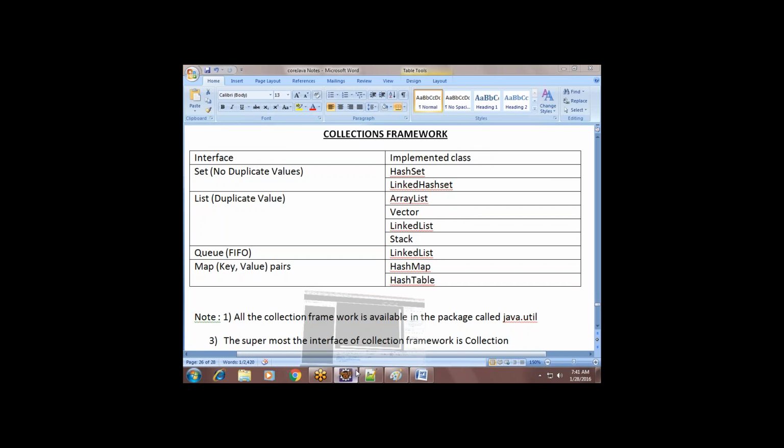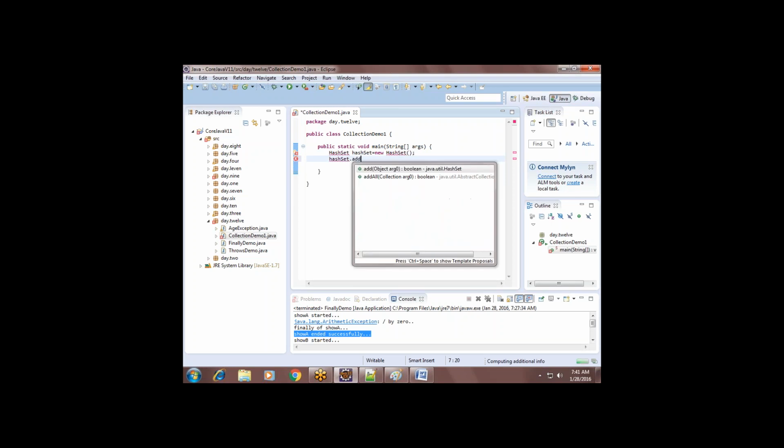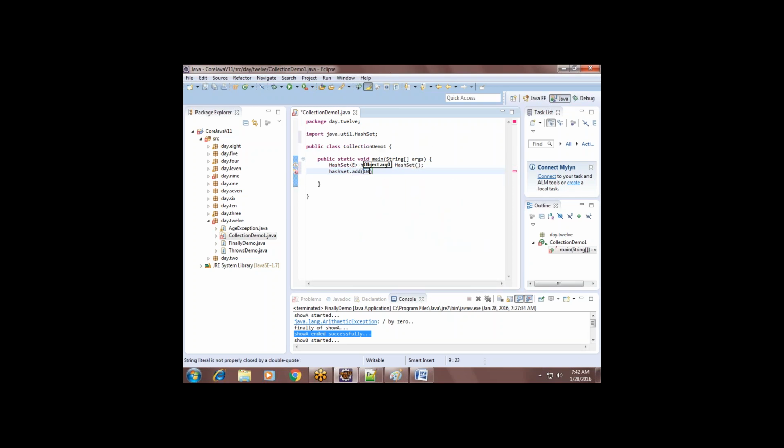So let us create a small program for hash set equals to new. Can I create an object for hash set or not? I can create, no? Yeah. As I told you, I can store any different elements. I no need to give any size here. Did I give any size? No. Dot add. I can store 100, hash set. Add. What happened?